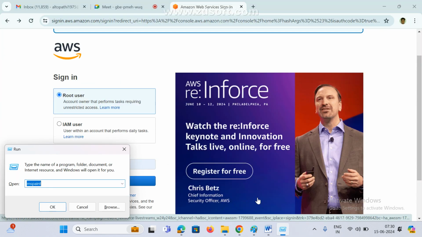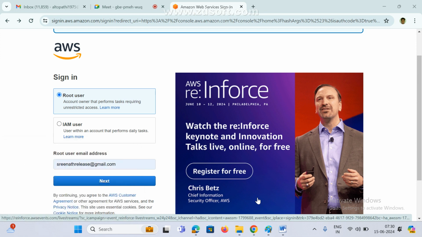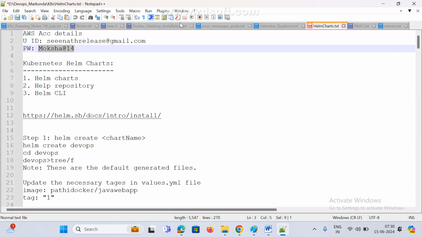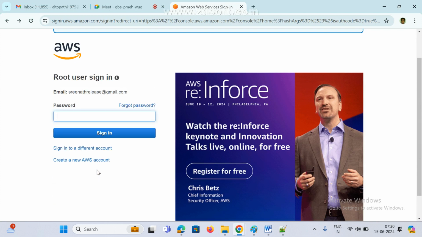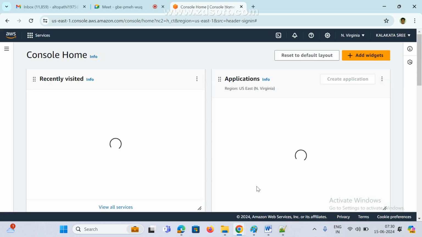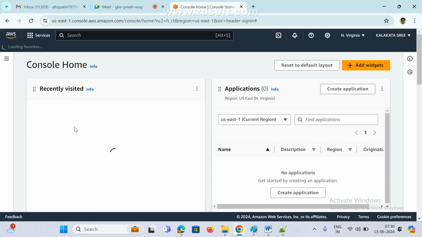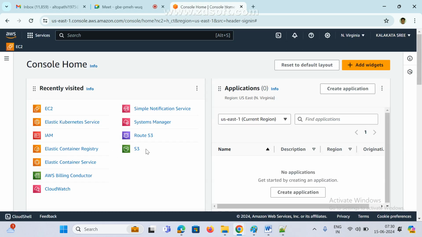One second, I need the password. Okay, I need that one. Now just paste it. This is your email ID, and this is your password. It is asking for the password also. That's it, done.